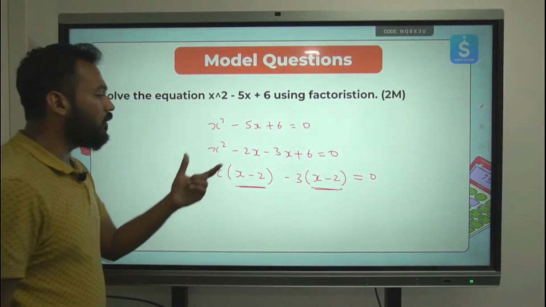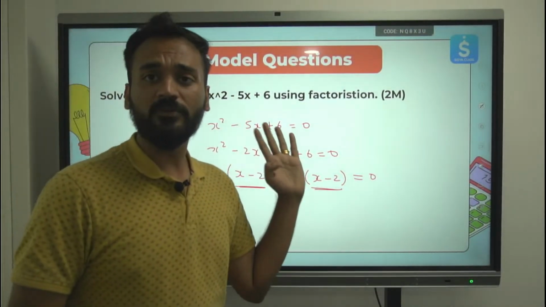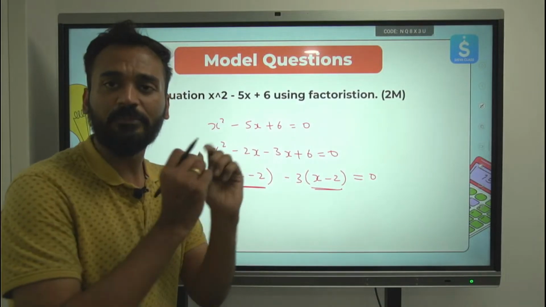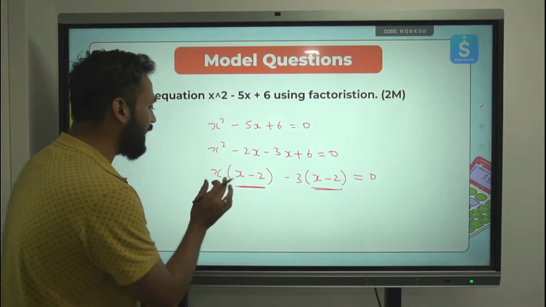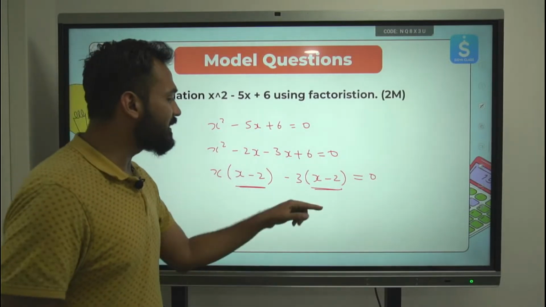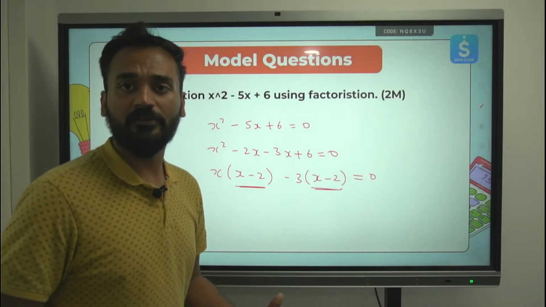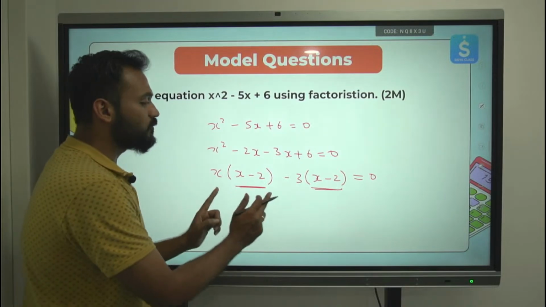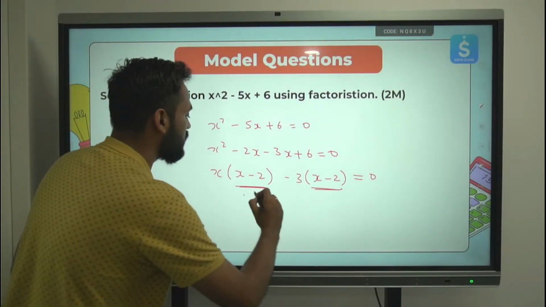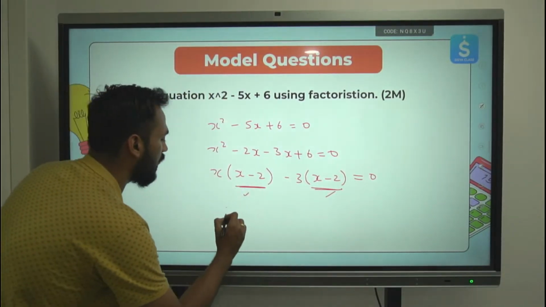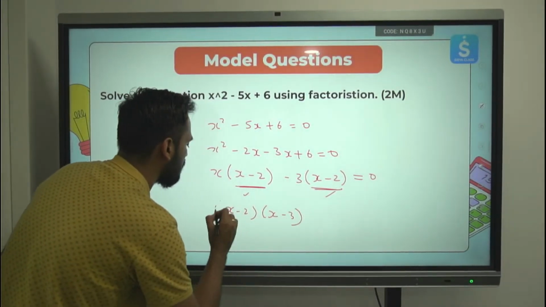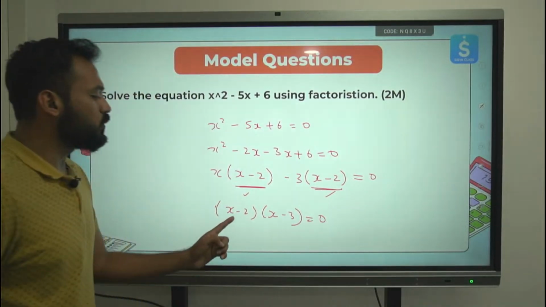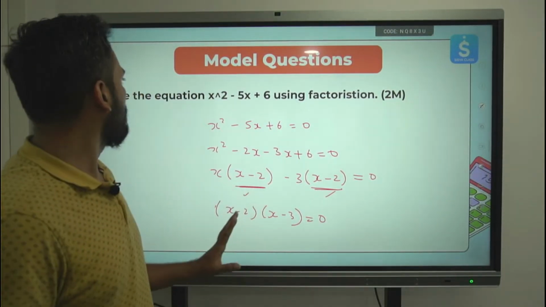So now there were 3 terms, I made 4 terms out of it by splitting the middle term. Now exactly if you see, I have 2 terms. First term is x multiplied by x minus 2. The next term is minus 3 multiplied by x minus 2. Among these 2 terms, what is the common thing? x minus 2 is the common thing. I'll take this common outside and I'll be left with x minus 3. So x minus 2 times x minus 3 is equal to 0.